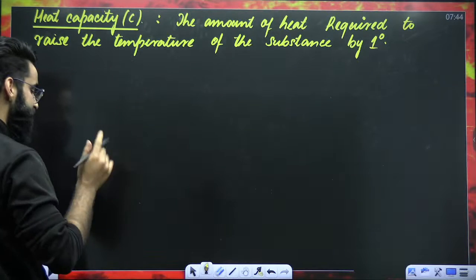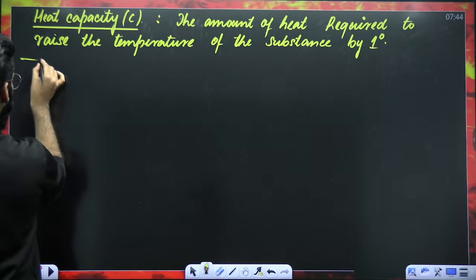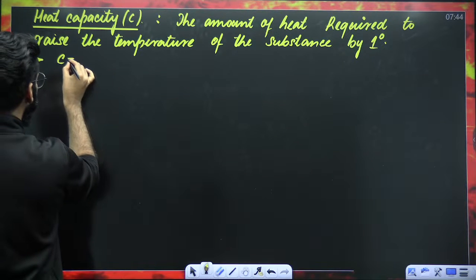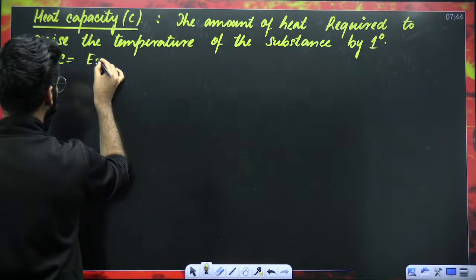What it means, you'll get the idea in some time. Before that, this heat capacity, as I told you already, is an example of an extensive property.